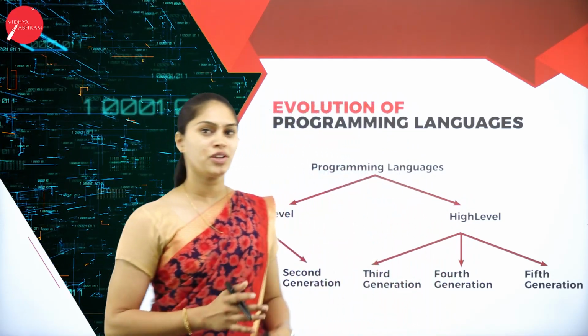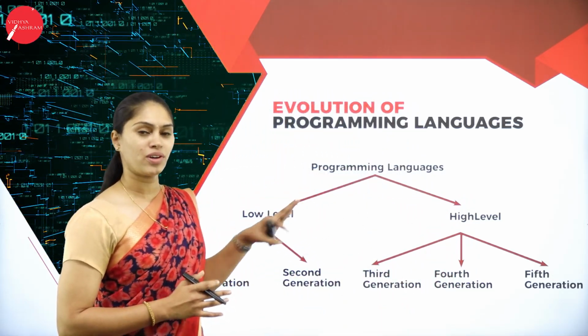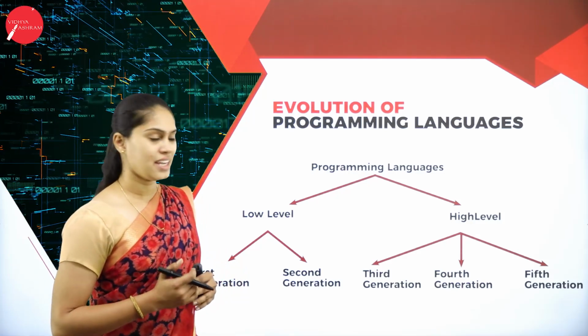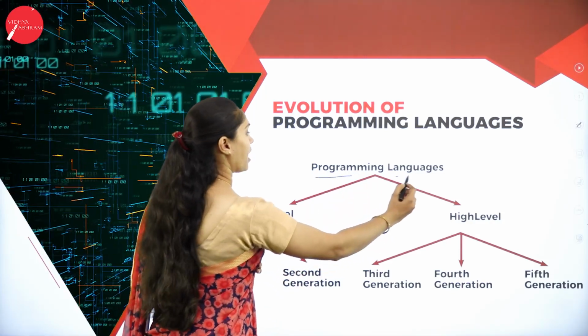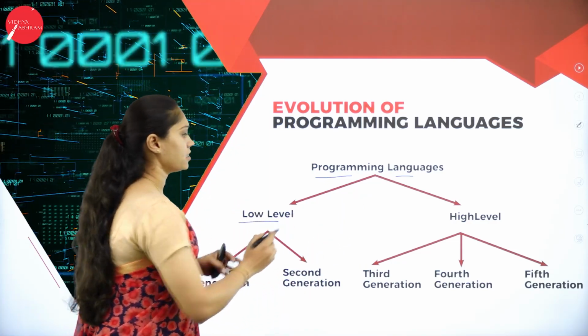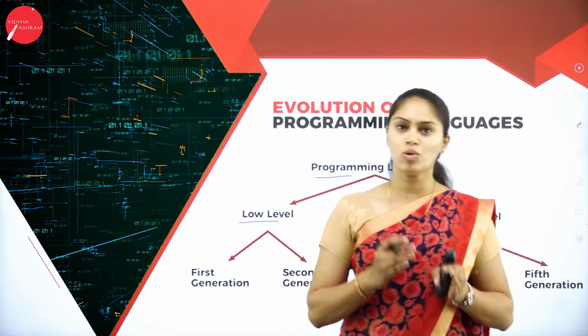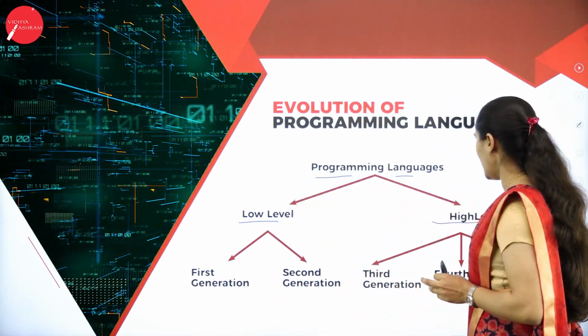Then how the evolution of programming languages has taken place. In this, I am going to have 5 generations of programming languages. How the programming languages evolve, that you can see here. There are 2 types of programming languages, that is low level language along with high level language.